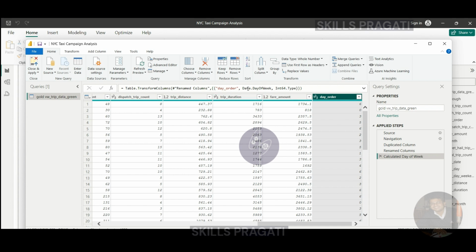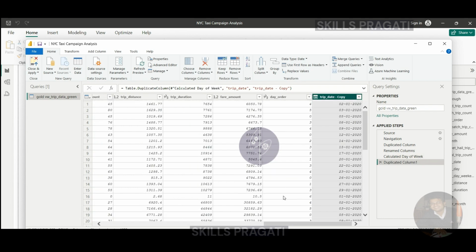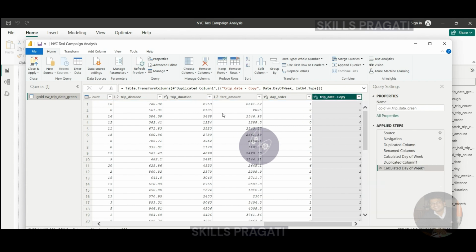So all I have done is I duplicated the trip date column. You can just click on Duplicate Column and that will come here, and then you can transform that column and say, I want the day of the week. So let me click on that. And that's going to turn it into 3, 4, etc. So that's what I've done here.